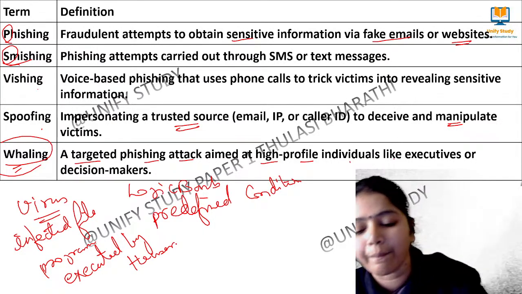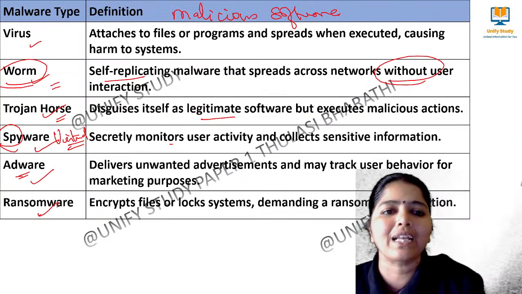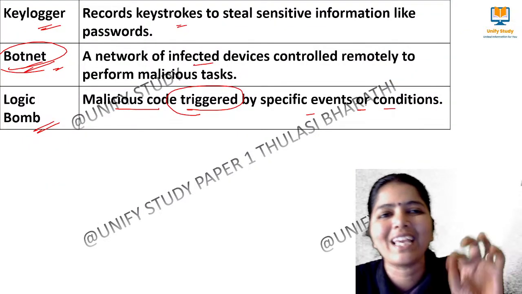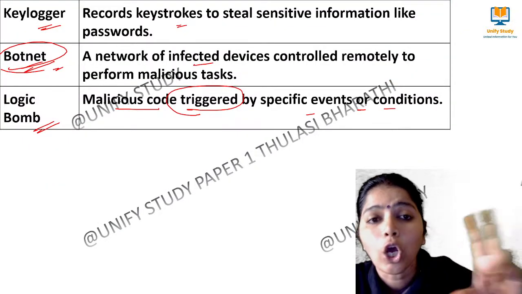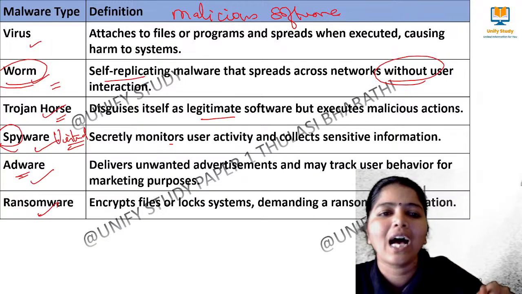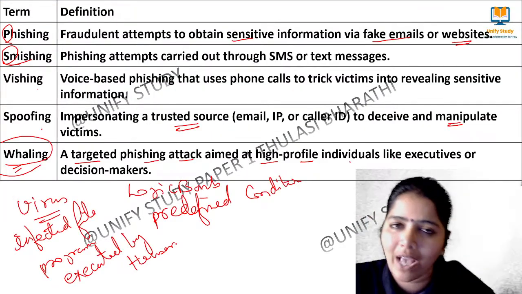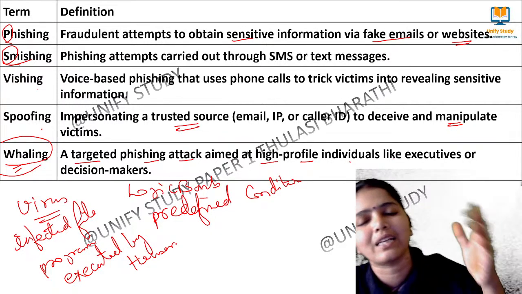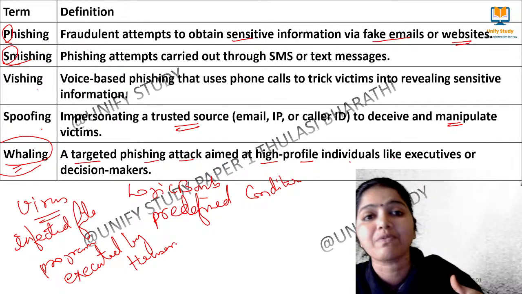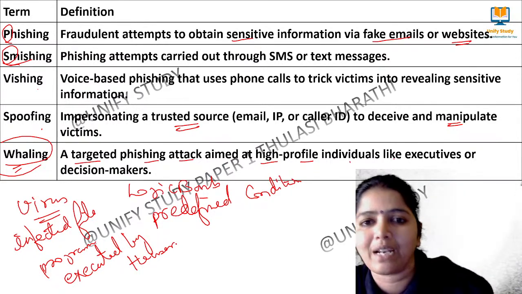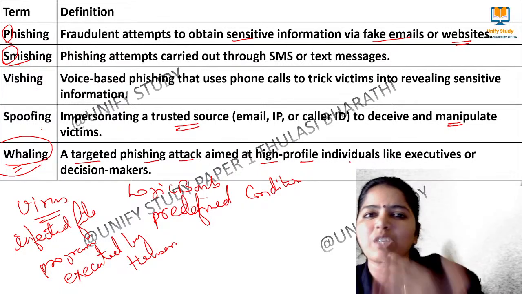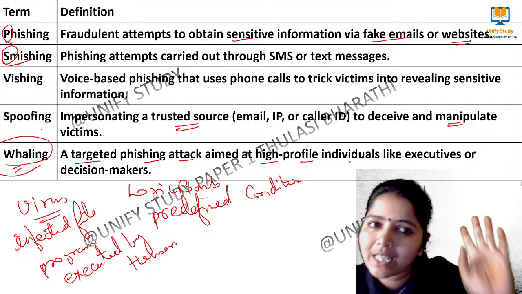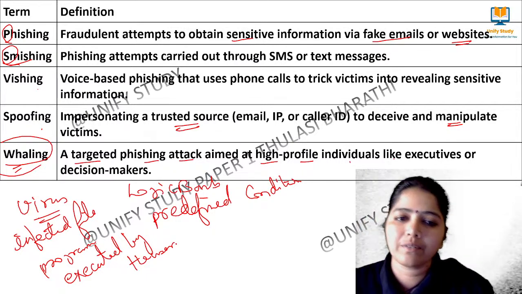And these are the important, often repeated cyber attacks: virus, worm, trojan horse, spyware, adware, ransomware, keylogger. Botnet means remotely accessed, logic bomb means whenever it is triggered. Then phishing is via emails, smishing is through SMS, vishing is through voice calls. Spoofing means they pretend to be a trusted source and send a mail, but when we open it or respond to them, it will be a cyber attack for us. Whaling means attacking high-profile individuals. Clear? Am I clear, learners?